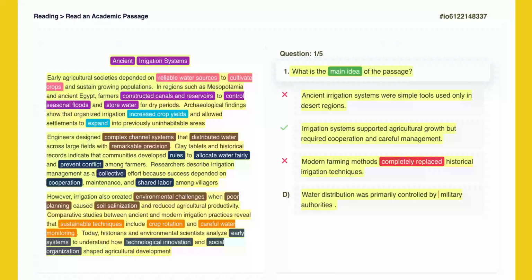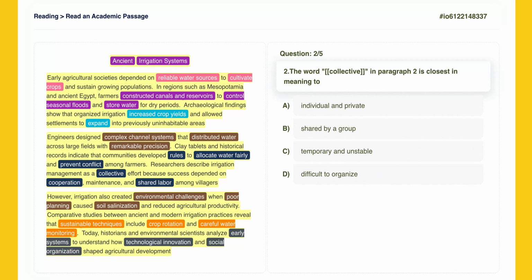This option introduces military authorities. If you scan the text, you will see no mention of the military, soldiers, or armies. The text mentions farmers and communities, but not the military. This information is not in the passage. Incorrect. The correct answer is B because the key expressions in the text directly match this option, while the other choices either provide incomplete information or clearly contradict the passage. Moving on to the second question.